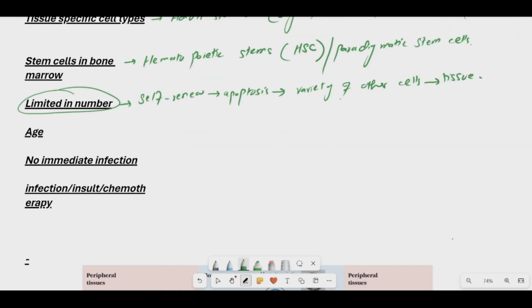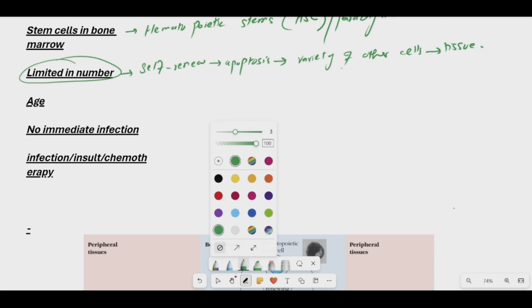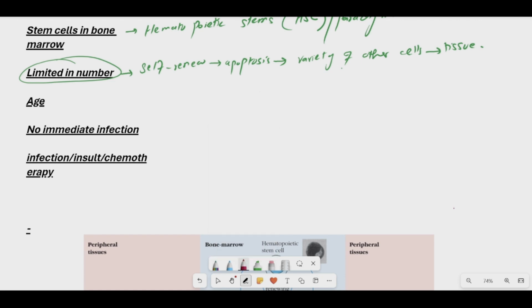Similarly, age is a very important factor in determining the number of stem cells present in your body. When an organism ages, not only human beings but all other organisms, the self renewing ability of the stem cells decreases. That is very important.